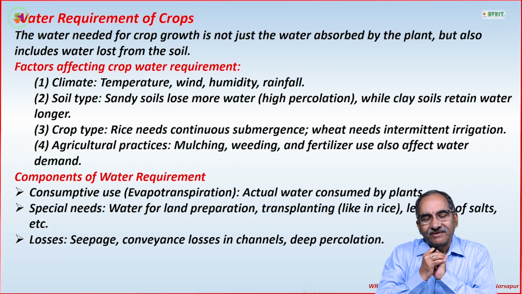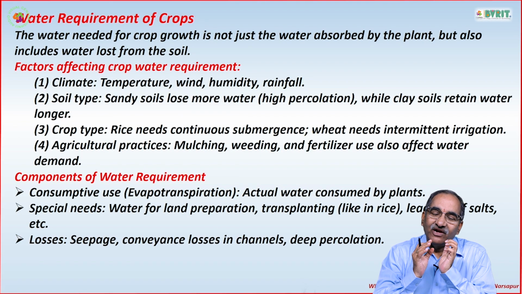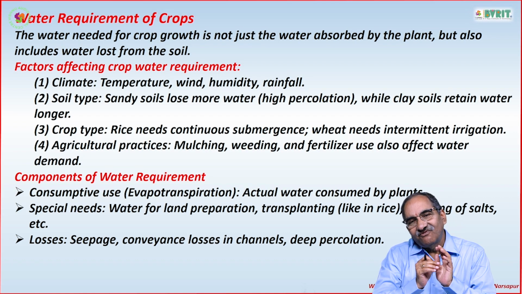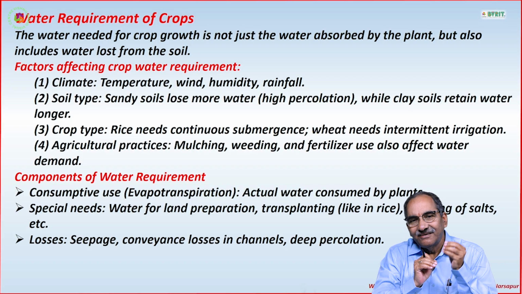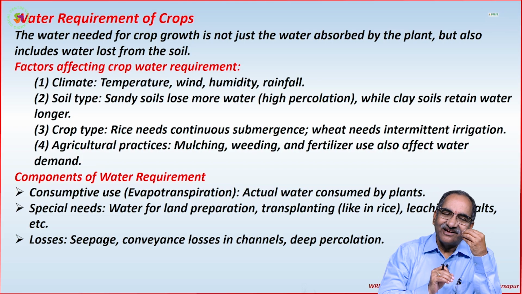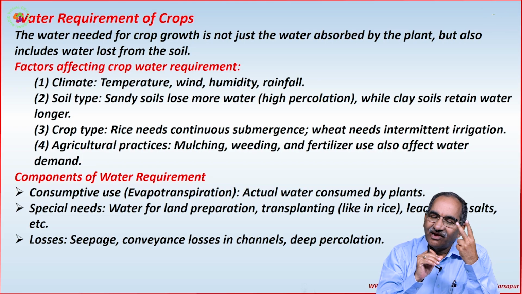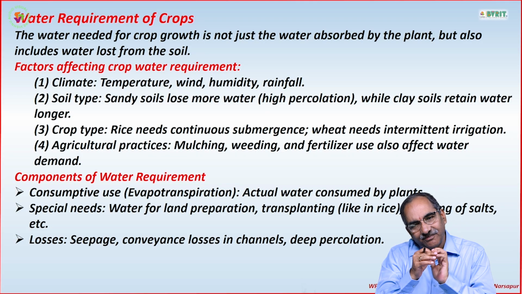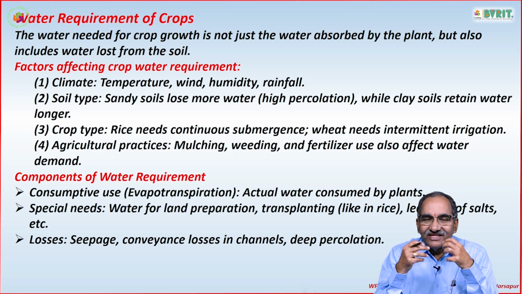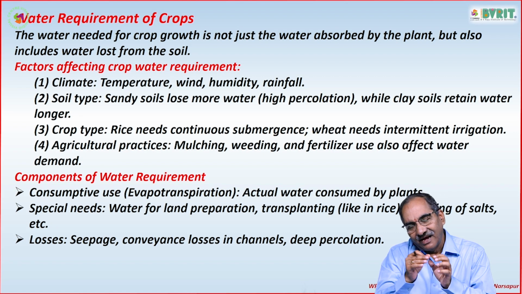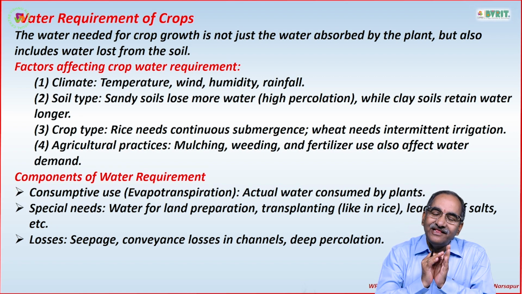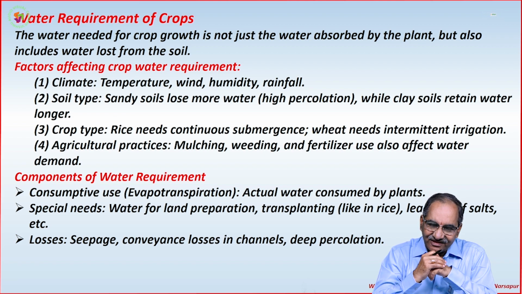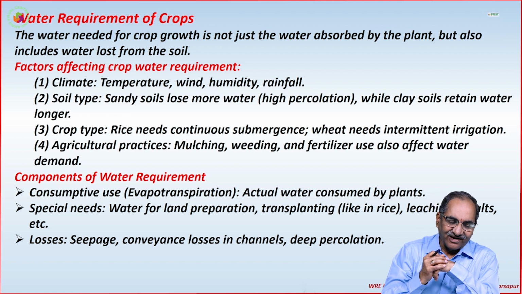Coming to the water requirements of crops, the water that is needed for any crop growth is not just water absorbed by the plants, but also the water lost from the soil. There are two things here which are not separable: soil and plant. So, whatever is required for the soil and the plant for the healthy growth of a crop is what we call the water requirement of a crop.